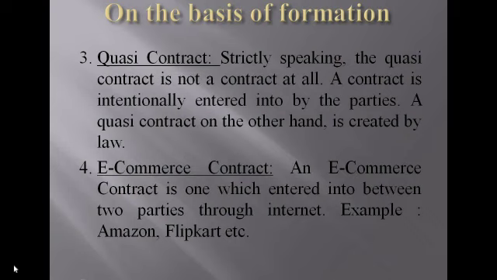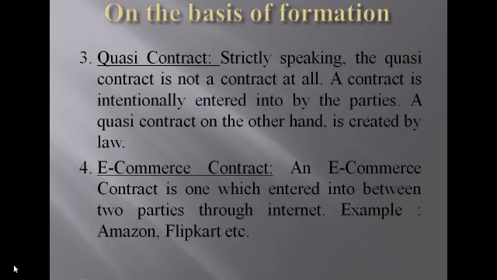X is a person, he is a tradesman. He leaves some goods at someone's house. That person's house is Y's. So he leaves some goods by mistake in Y's house. Then Y has to return the goods to X, but he does not return the goods to X. Y uses the goods for personal use.